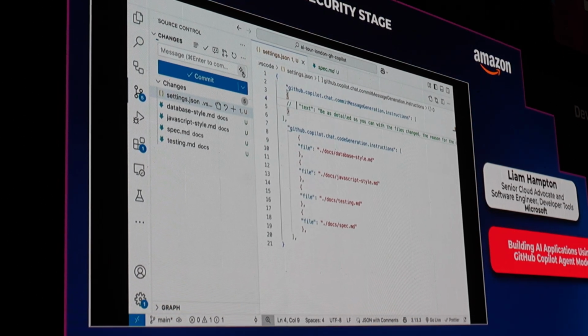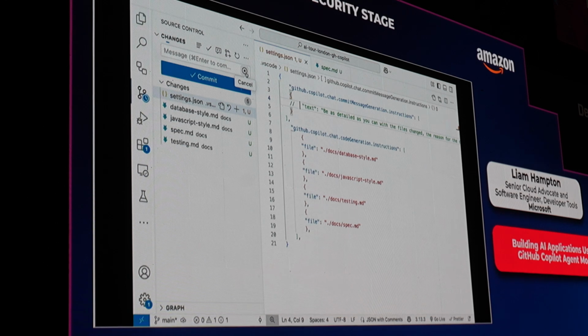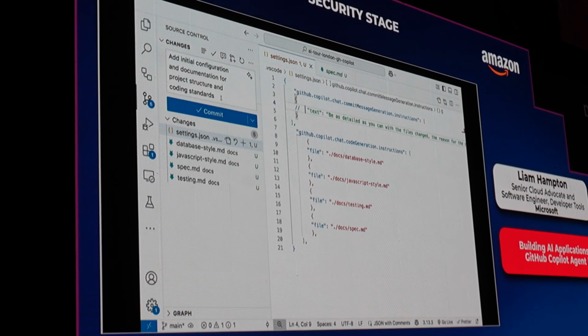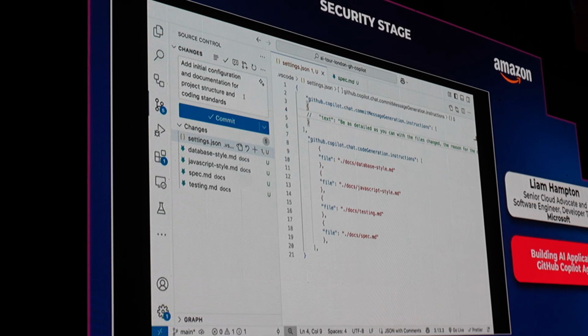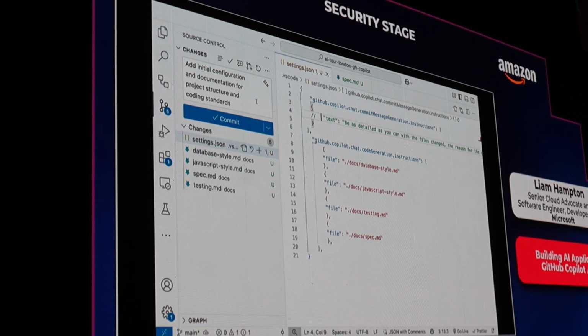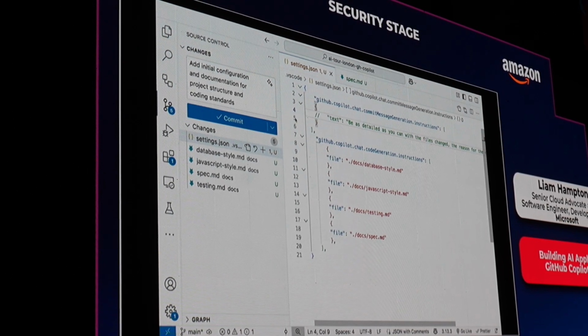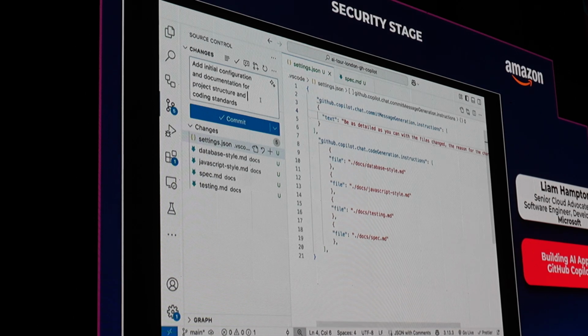If I click this button here, this is going to use Copilot to create a commit message. Hopefully it's going to be nice and boring for us. It absolutely is. Add additional configuration, documentation for project structure and coding standards. That's kind of okay, but I actually want a little bit more definition. I want to understand what's going on. So let's do that again.